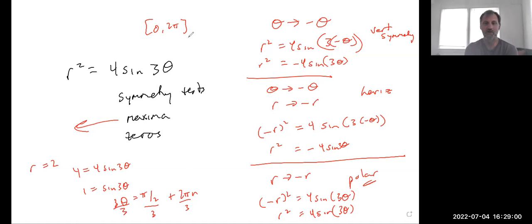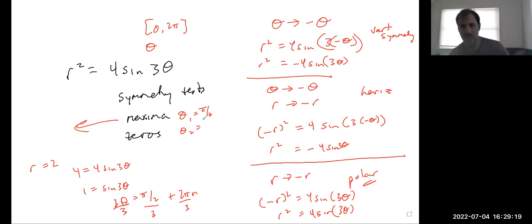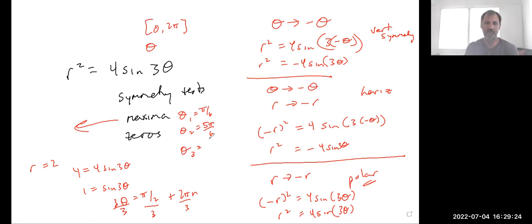So the first solution would be, well, here I'll put them here, theta could be pi 6. It could be pi 6 plus 2 pi thirds. Pi 6 plus 2 pi thirds is 5 pi 6. Do the fraction math yourself. And let's see, add another 2 pi thirds. 5 pi 6 plus 2 pi thirds is the next solution. So it's 9 pi 6. That's 3 pi halves. And I think the next one is going to be out of range.